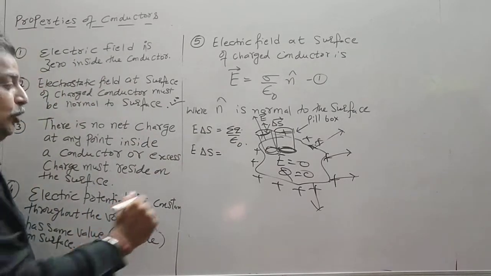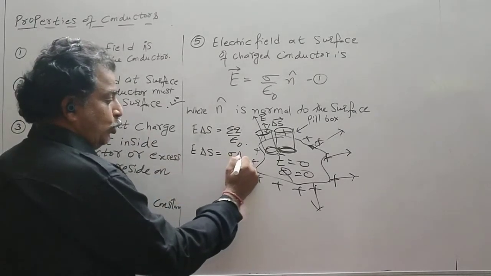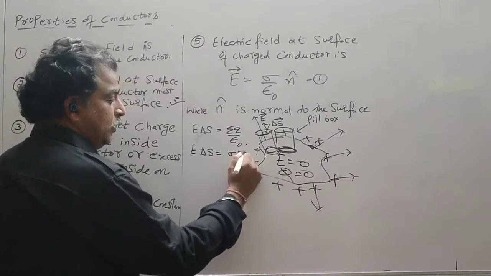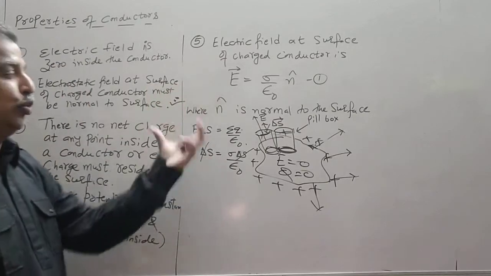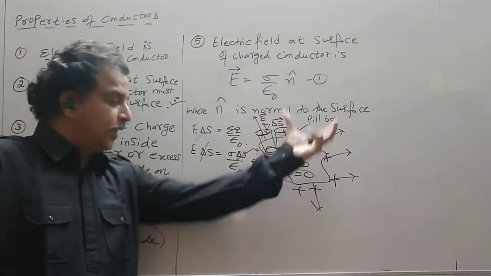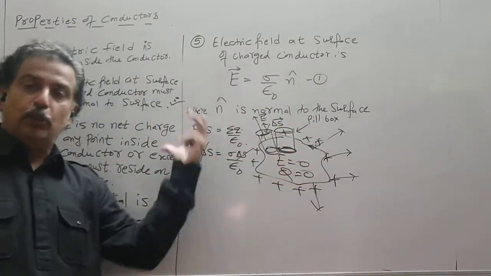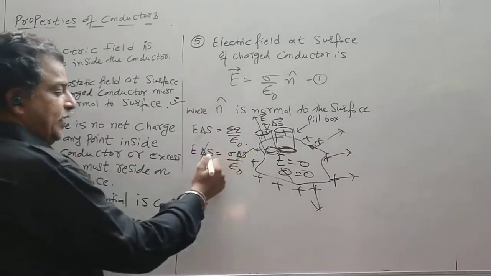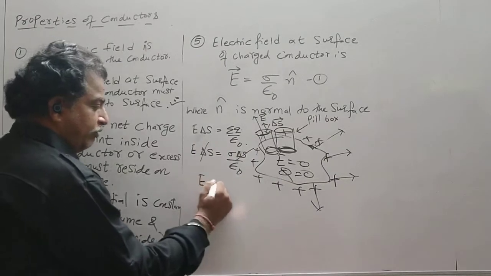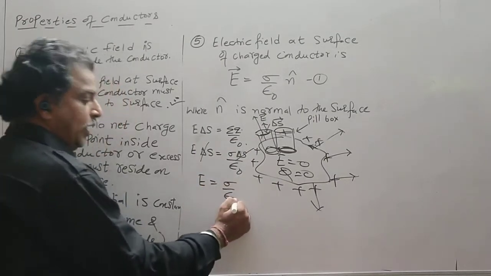Charges always reside on the surface. So sigma into delta S upon epsilon naught. So the area gets cancelled. Actually we have to do it for a small element, then the entire surface is considered. You have to do the integration, but we are considering a small element. So the surface area gets cancelled. So you are left with E is equal to sigma upon epsilon naught.